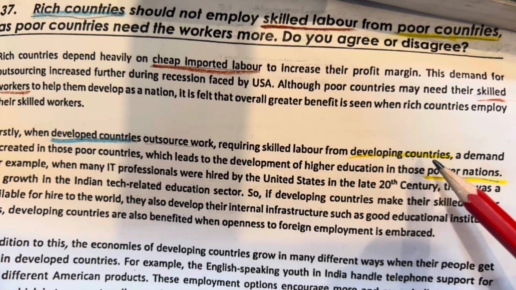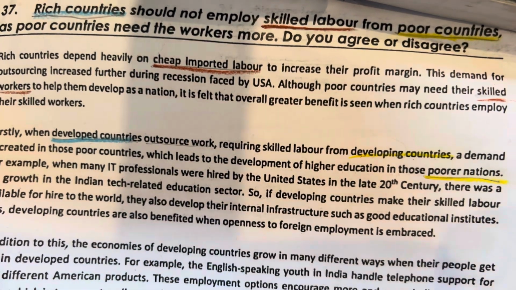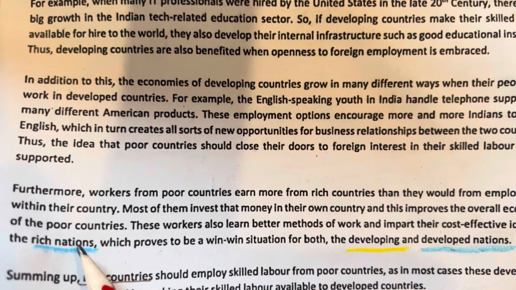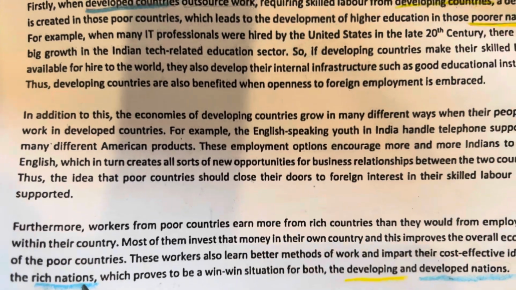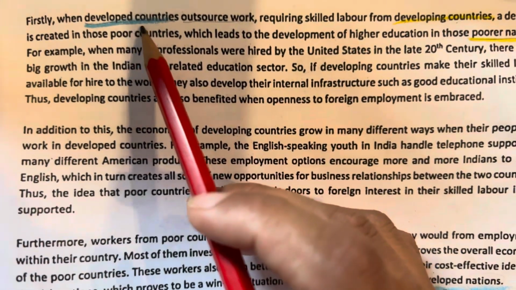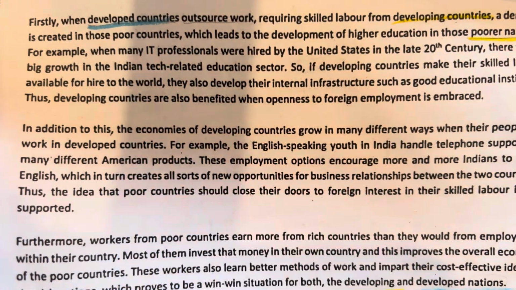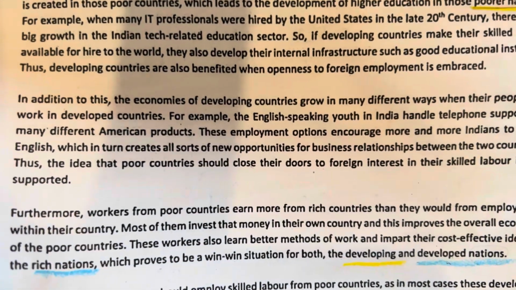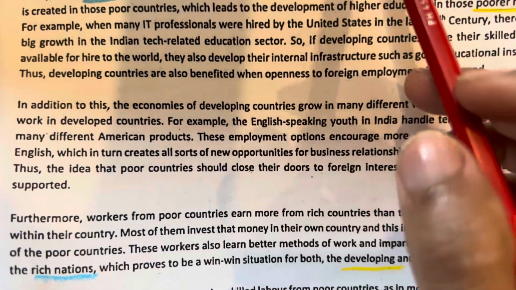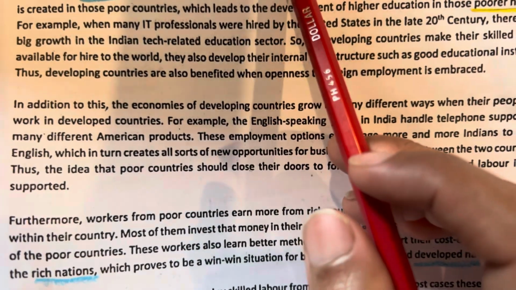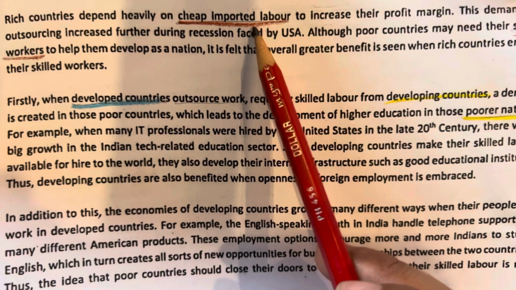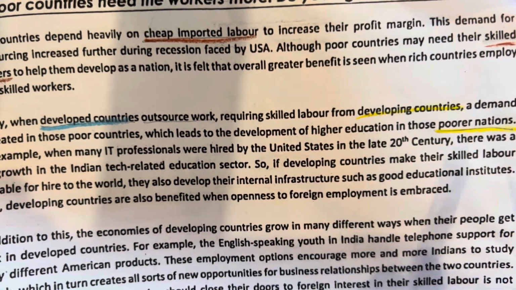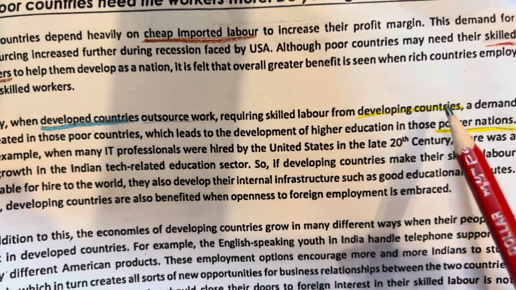And for rich countries, you can also use rich nations. So these are the 4 synonyms for rich countries: developed countries, rich nations, and developed nations. These 4 words are for rich countries. And for skilled labor, cheap imported labor and skilled workers, these 2. And for poorer countries, you can use poorer nations and developing countries.